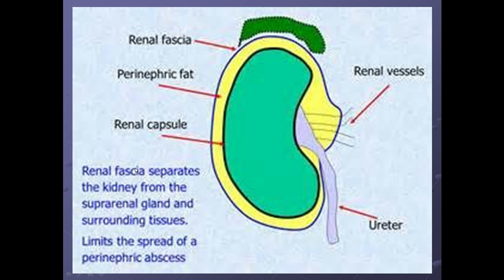So let's study once again. The first is the renal capsule, which is surrounding the kidney itself. Above that renal capsule is the perinephric or perirenal fascia, which has two layers. The anterior layer is the fascia of Gerota, and the posterior layer is the fascia of Zuckerkandl. And lastly is the perirenal or paranephric fat. These three structures are present from inside to outside, or from deep to superficial. Hope it's clear to you now.